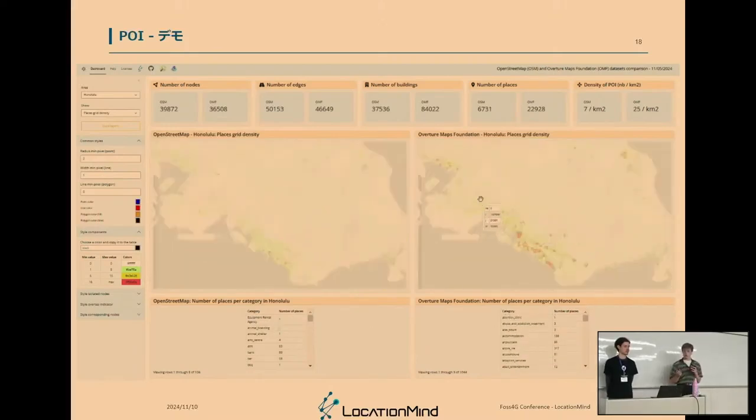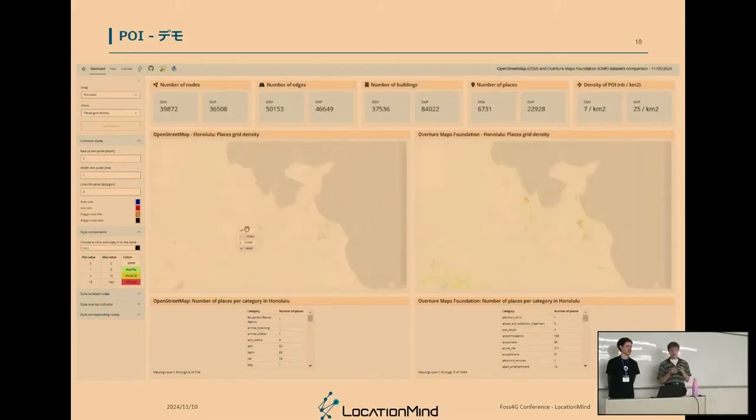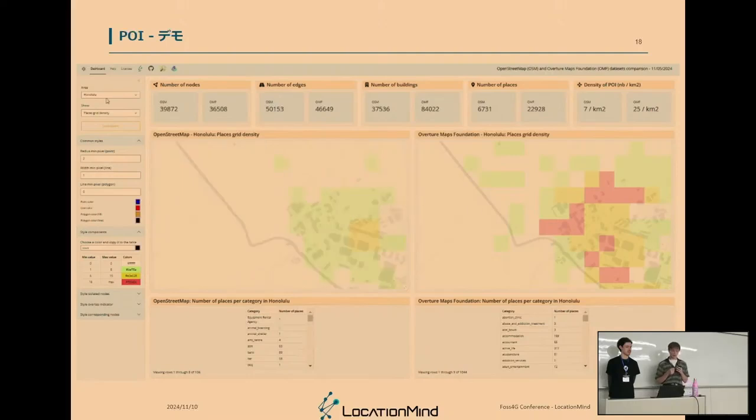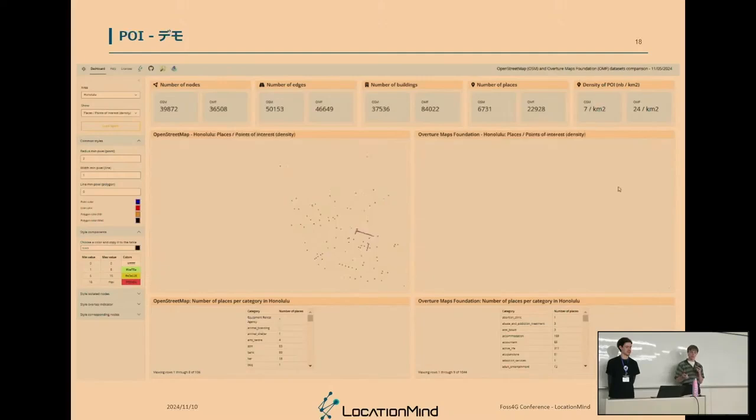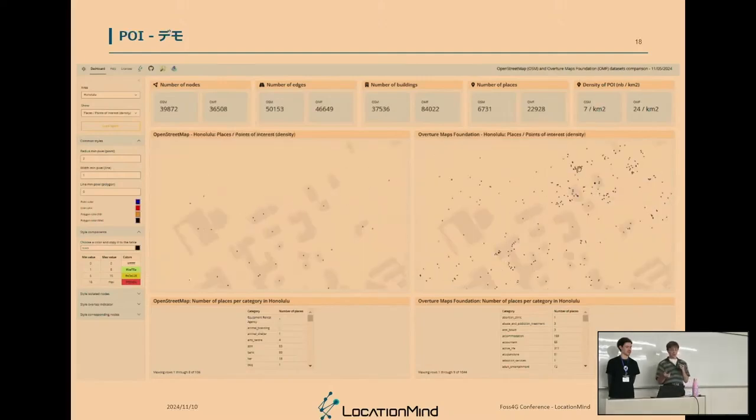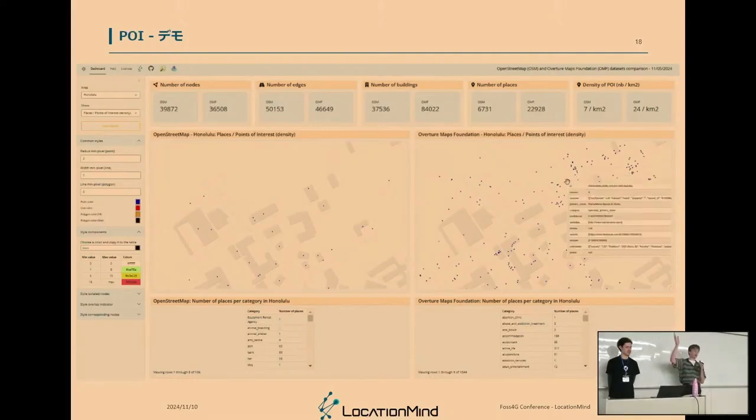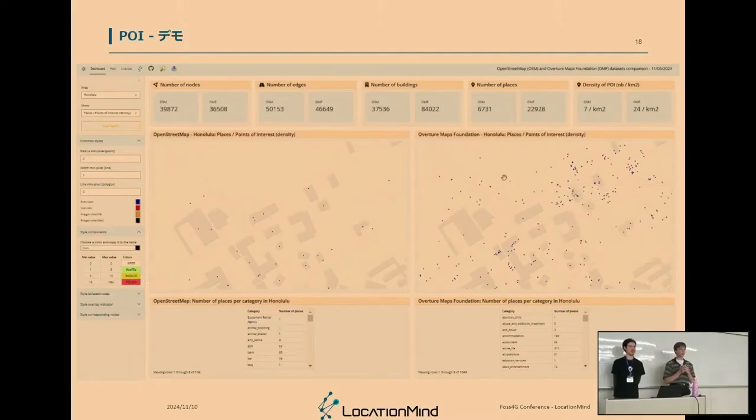But if we want to look at other places on the map, such as on the northeast, you can see that the area on the southwest was quite represented, but here it's not really represented on OpenStreetMap. So if we look at it closely, we can even switch to the original dataset to see which places are represented. Depending on the dataset you use, you might consider going more in the north of Honolulu or more in the south of Honolulu, which highlights the differences between the two datasets.